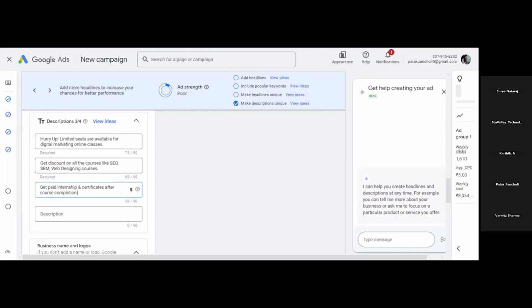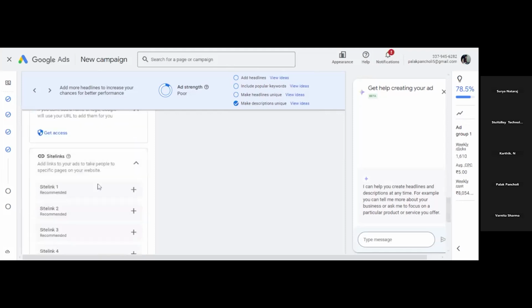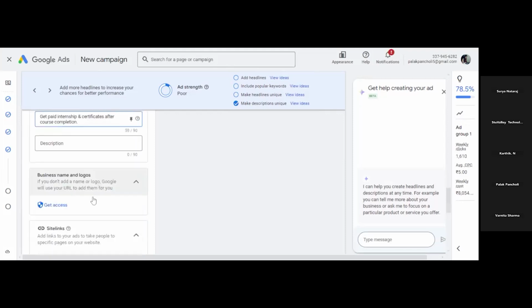Okay, so this is how you have to write the ad copy. You have to describe in detail whatever you are offering in your ad campaign. Okay, after this, here you can add the logo of your business.